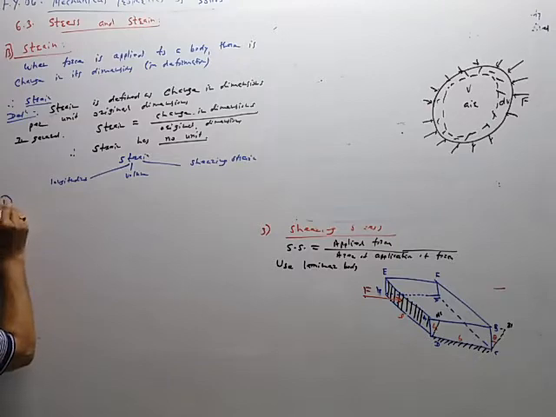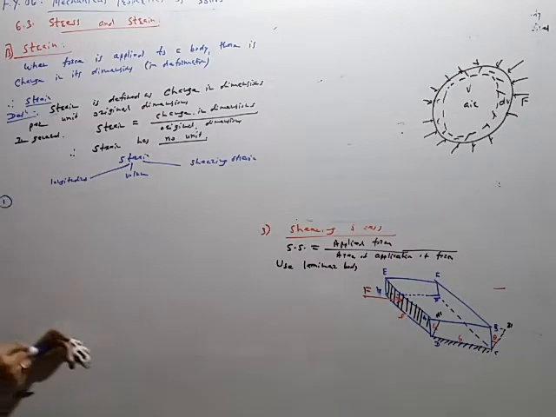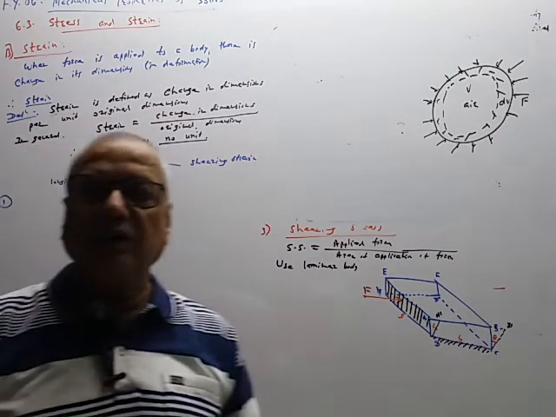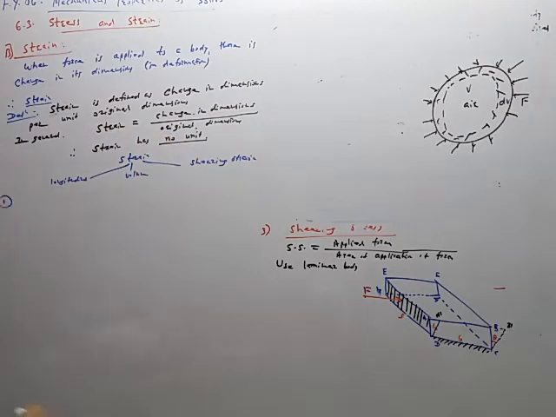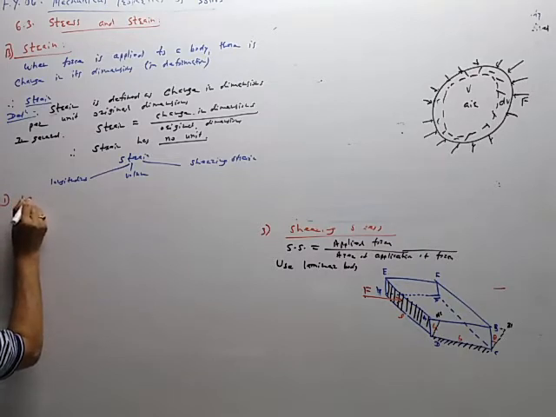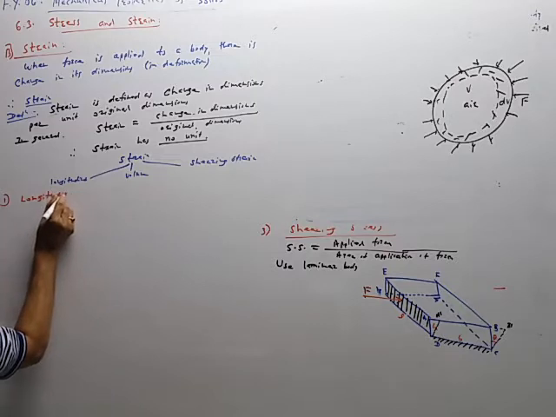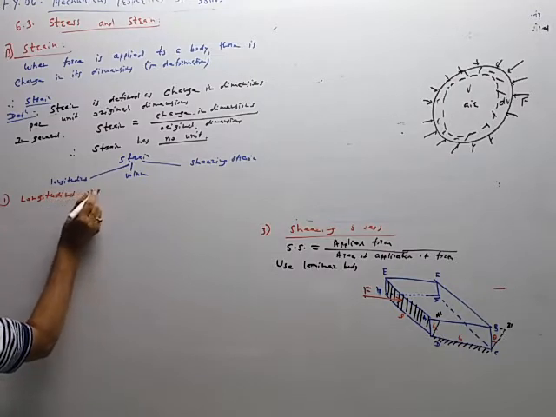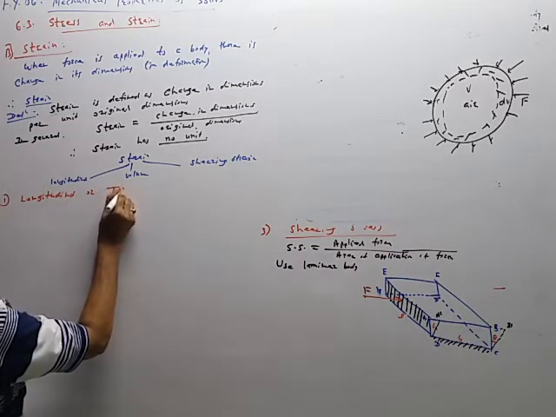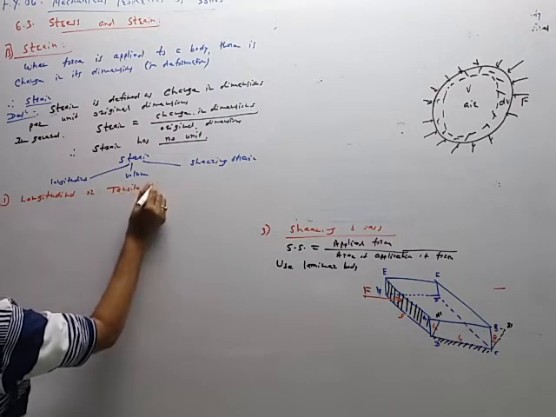So the first type, longitudinal, or it is also called tensile strain. Longitudinal or tensile strain.